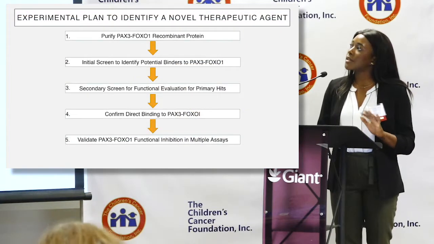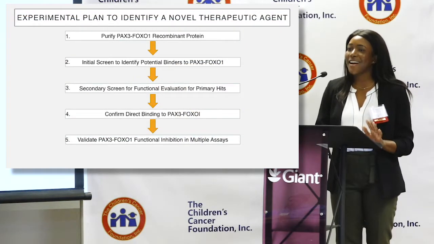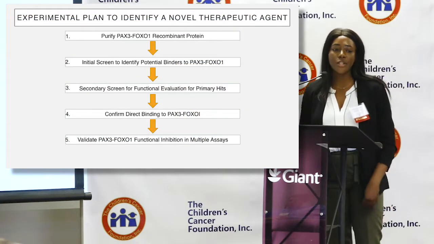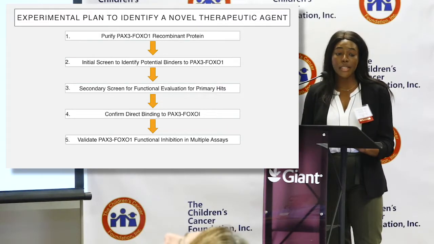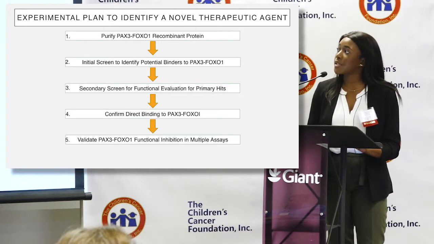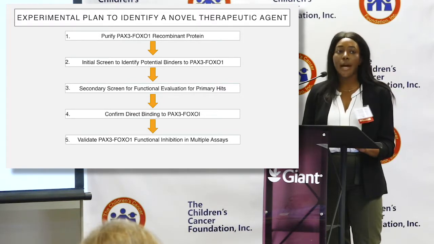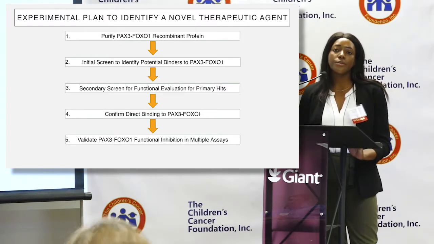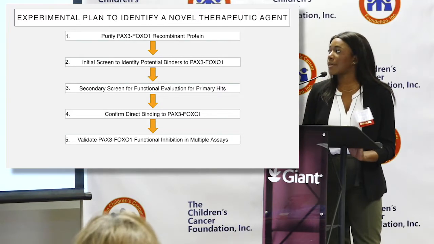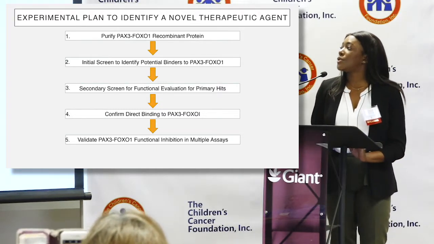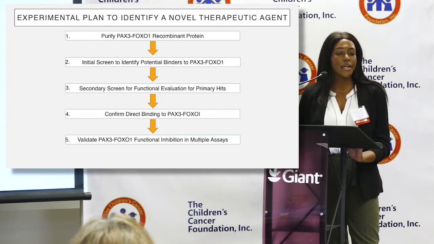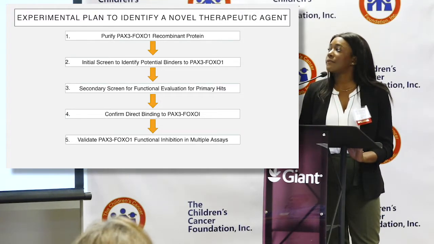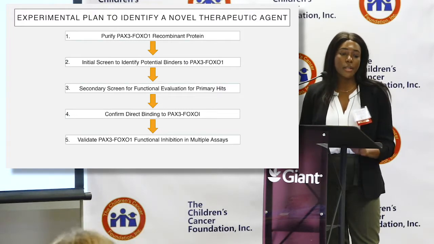So this is our schematic experimental plan to identify a potential novel therapeutic agent. Our first step was to clone and purify PAX3-FOXO1 protein, and then use those purified samples in an initial screen to identify potential binders to PAX3-FOXO1. We did this with surface plasmon resonance, and I'll talk about that in a little bit. Then we used a secondary screen, a reporter assay, to see the functional effects of these binders.